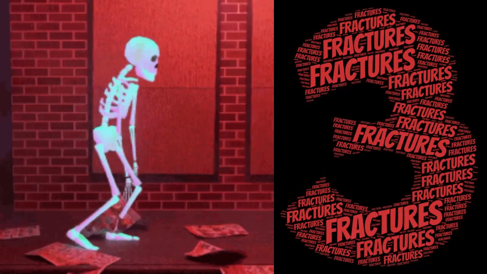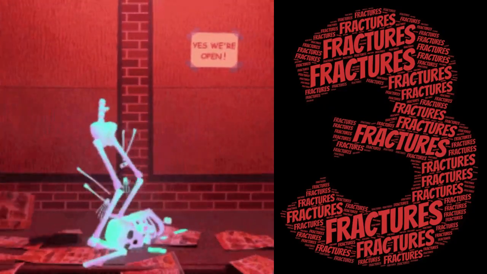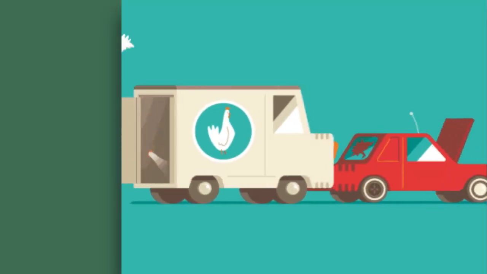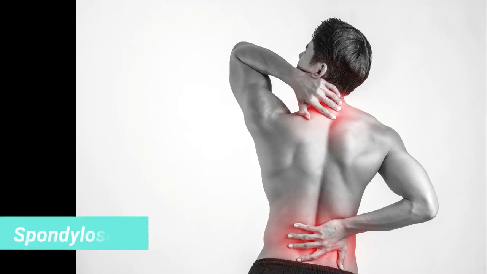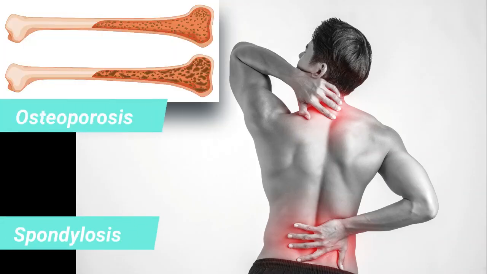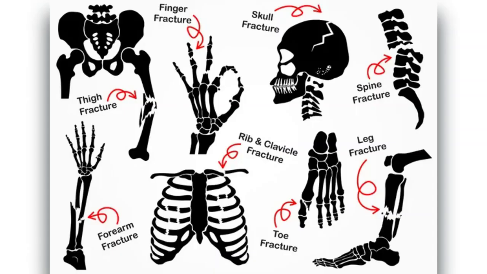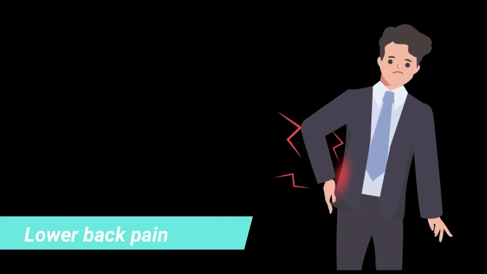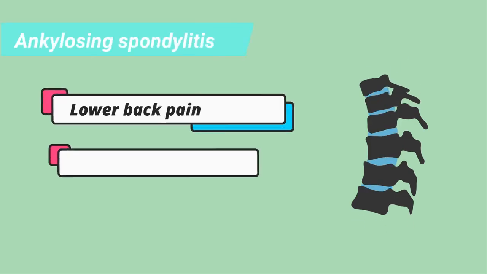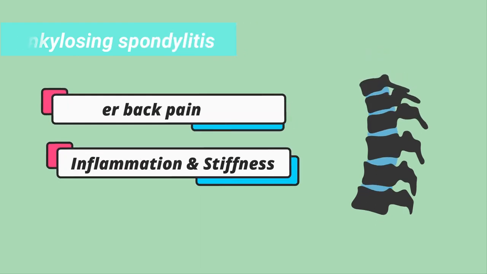Third is fracture. The bones in the spine can break during an accident, like a car crash or a fall. Certain conditions, such as spondylosis or osteoporosis, can increase your risk of fractures. Fourth is arthritis. Osteoarthritis is the most common type of arthritis to cause lower back pain.